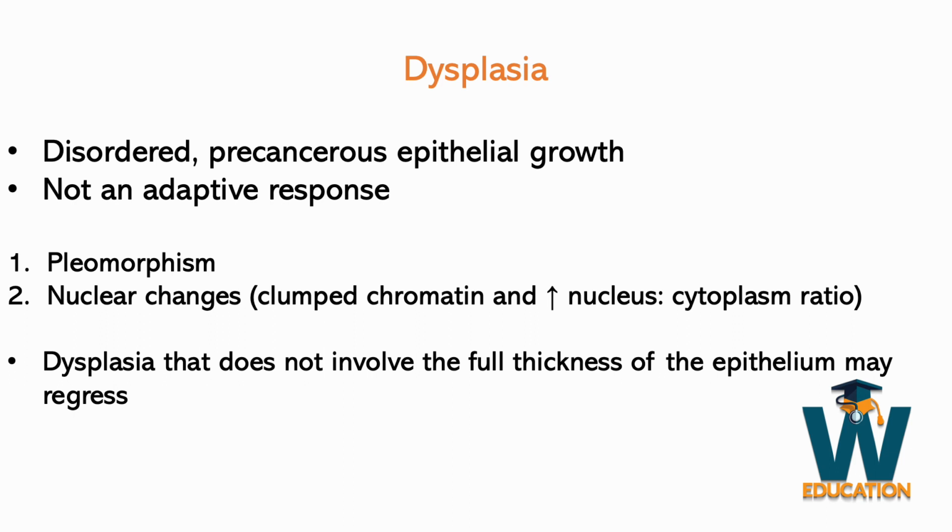The second thing that's important to recognize is that nuclear changes occur. Chromatin becomes clumped, and the nucleus to cytoplasm ratio increases. Dysplasia isn't considered cancer because dysplasia can be reversible. However, if dysplasia involves the whole thickness of the epithelium, it's generally non-reversible, and we call it carcinoma in situ.